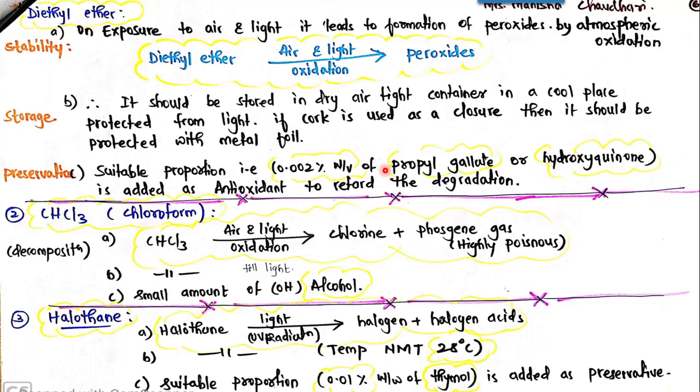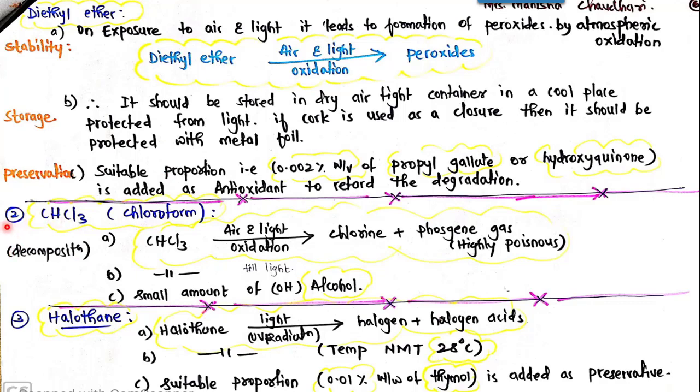For propyl gallate and hydroquinone, a suitable proportion is mandatory, and that proportion is 0.002% weight by volume of either propyl gallate or hydroquinone. So these two antioxidants can be added when the diethyl ether is to be packed or stored, to prevent atmospheric oxidation.